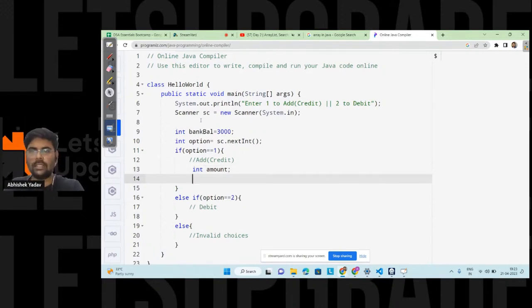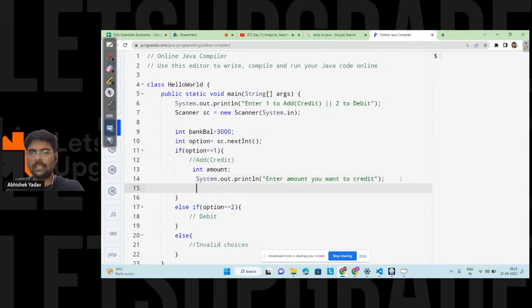So in order to take the input from the user, first I will print a line here: System.out.println, enter amount you want to credit, right? After writing this line, we can take the input from the user, that is int amount is equal to sc.nextInt, right?